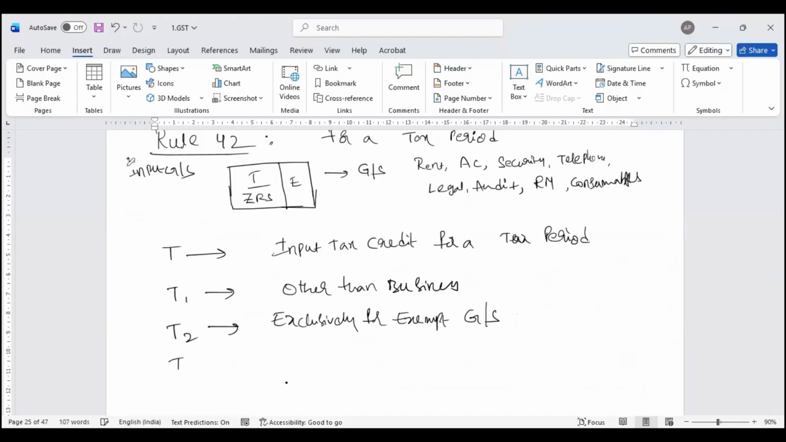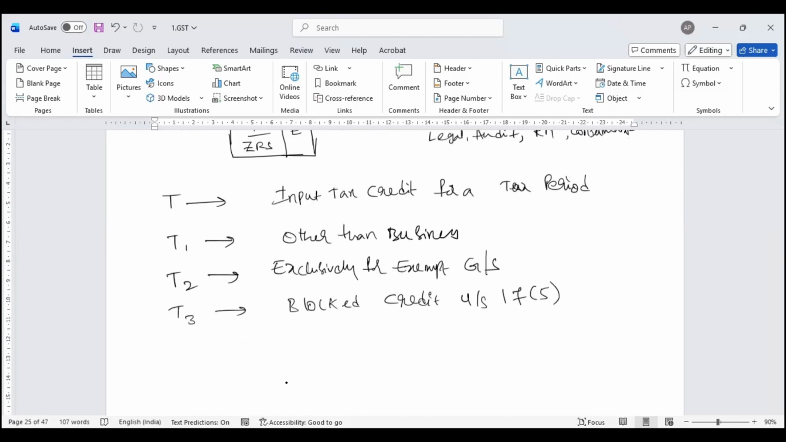Then they have brought T3, which is defined as block credit under section 17(5). Whatever we have discussed: motor vehicle, aircraft, vessel, food, personal beauty treatment, cosmetic surgery, membership fee, works contract, everything like loss, abnormal loss, goods given as a free gift sample, that is under T3. Out of total credit, other than business, exempt supply, block credit, whichever is identifiable: T1, T2, T3. From there, they come to further.